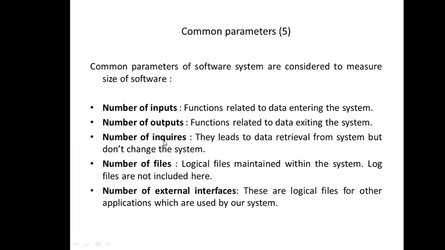Number of inquiries can also be counted. Number of files used can also be counted. Number of external interfaces, yes. So all the 5 parameters are direct measures, and using these direct measures we will be calculating function point, right? Directly, function point cannot be measured, but yes, it can be measured using these 5 parameters which are considered here. So simply you need to count all these, like the number of inputs.